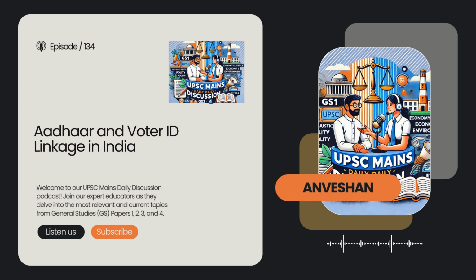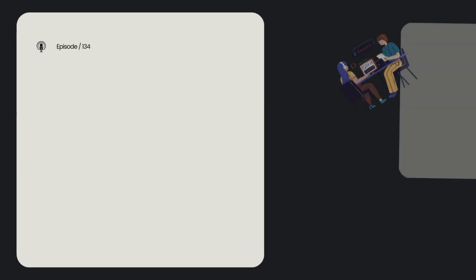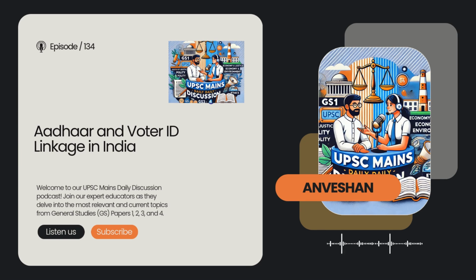Okay, so let's break down the process a bit. For those already registered voters, you can link your Aadhaar using Form 6B, right? That's right. And for new voters, you can provide your Aadhaar details directly during registration. And that would be using Form 6. Exactly. Now, here's a little tidbit that might be useful. Some of the older forms, well, they haven't been updated to reflect the voluntary aspect. Oh, really? So there's still some confusion out there. There is. It's kind of a reminder that even with the best intentions, implementing large-scale policy changes can get messy. Bureaucracy strikes again. You got it.